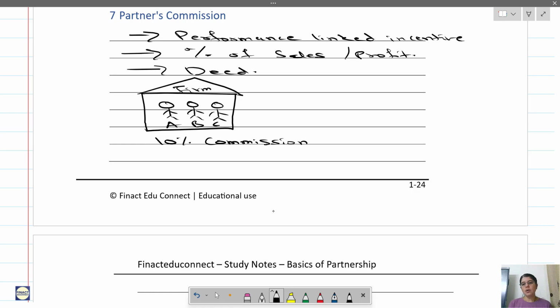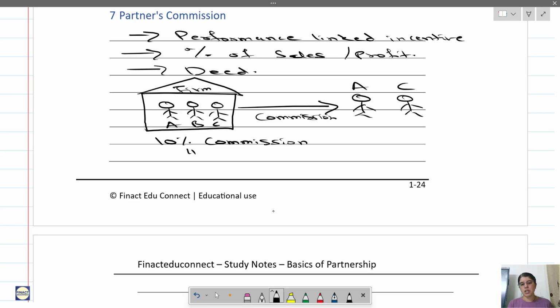So now A and C in a particular year have brought a business to the firm. So now the firm will give the commission to the partners at 10%.